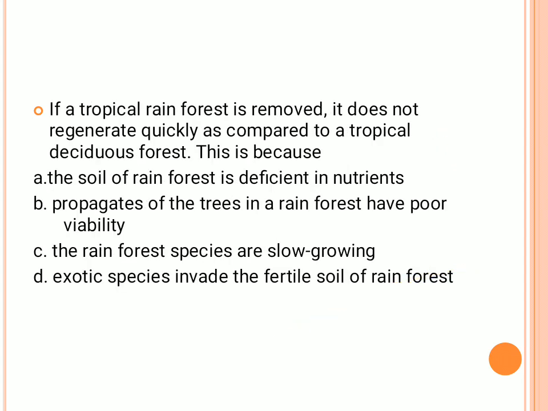Then the question is that if a tropical forest is removed, it will not regenerate quickly, just like a deciduous forest. The rainforest will not regenerate quickly. Why is that? Is it because the rainforest species are slow growing? It is not true, right? Because each individual plant has its own rate of growing. So this is wrong. C is wrong.